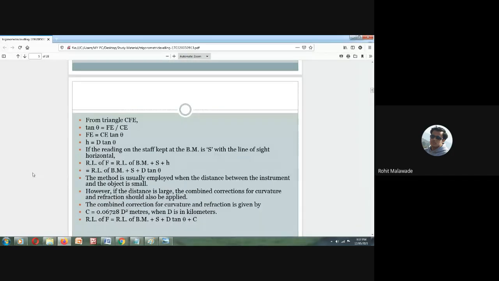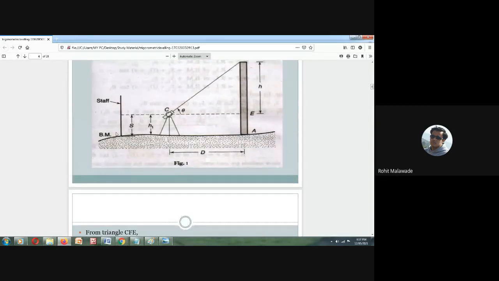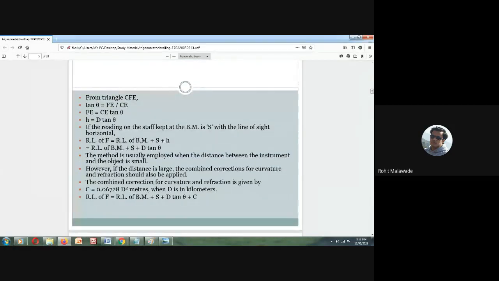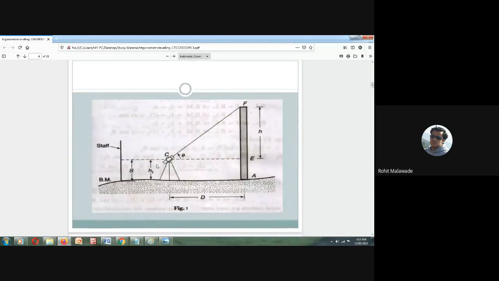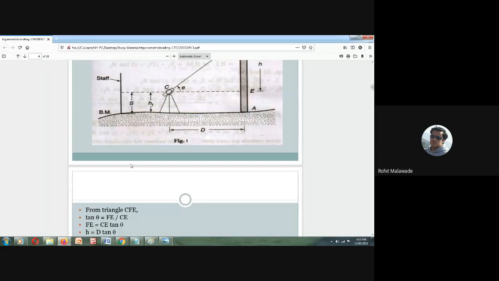Now, if the reading on the staff kept at the benchmark is S, then with the line of sight horizontal, this is nothing but your line of sight. I have kept this staff on the benchmark, and when I look towards this particular object, I will get the height of this particular staff at the benchmark.